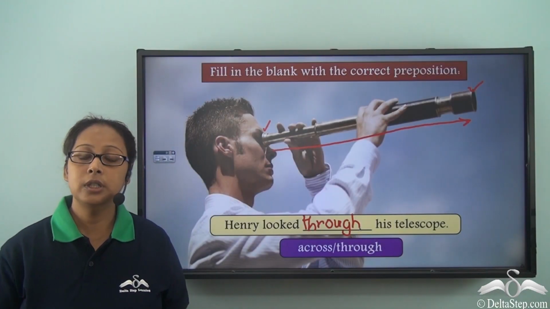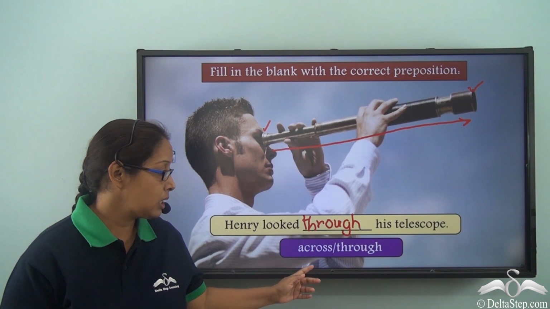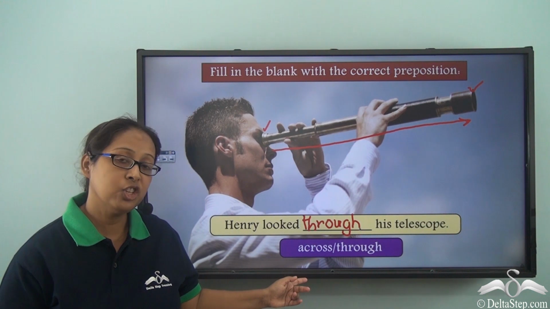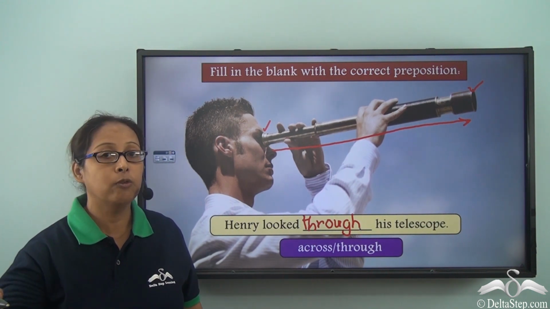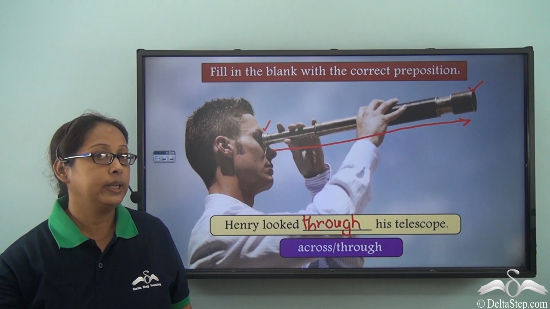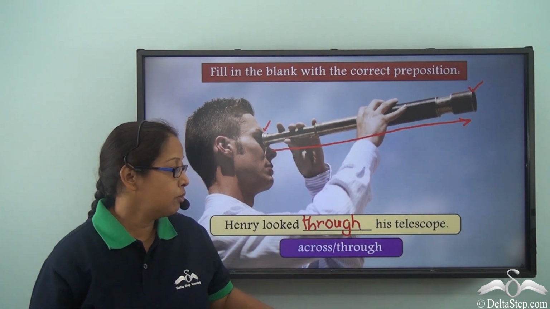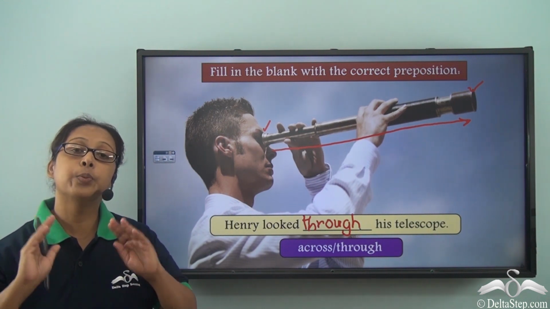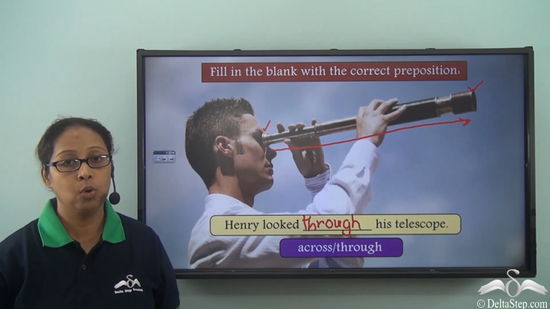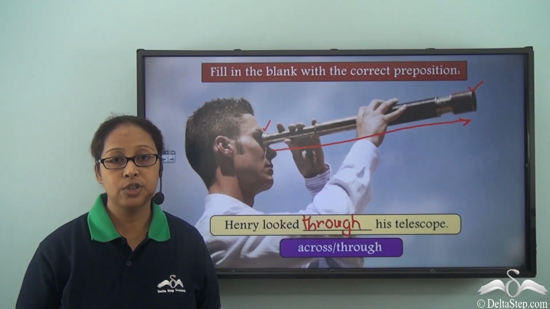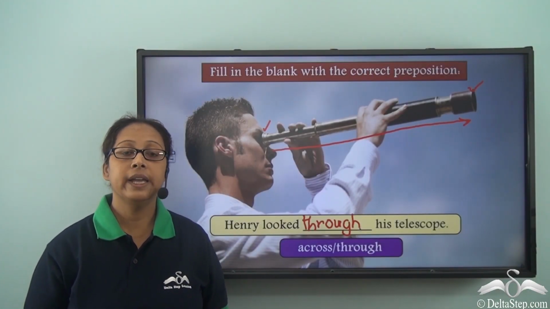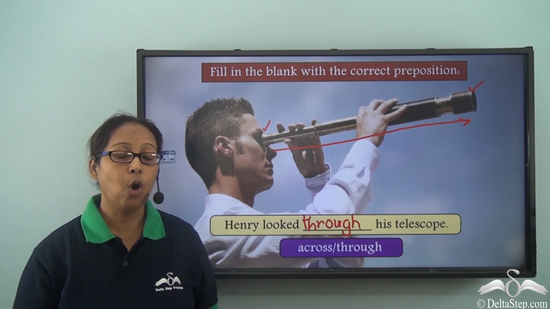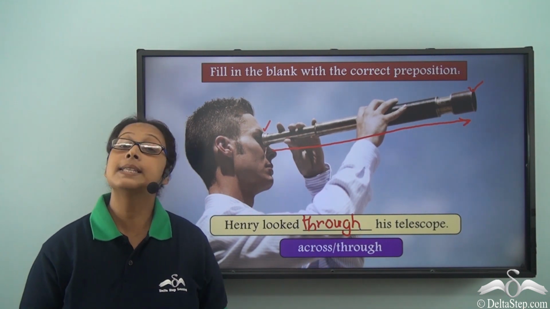So today we have learned two new prepositions, across and through. When we are talking about across, as the name suggests, that we have to cross over or from one end to the other end. But when we talk about through, we are saying it is from one end to the other end, but it is within something which is enclosed. We will learn many more prepositions soon. You can try and look for more sentences which show the usage of across and through, and see how many you can find.